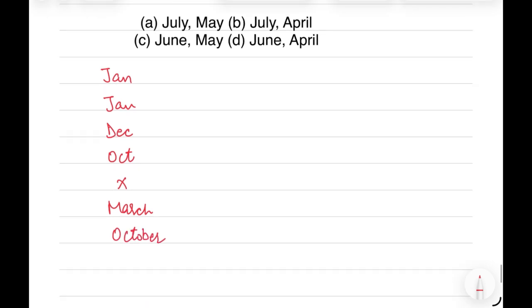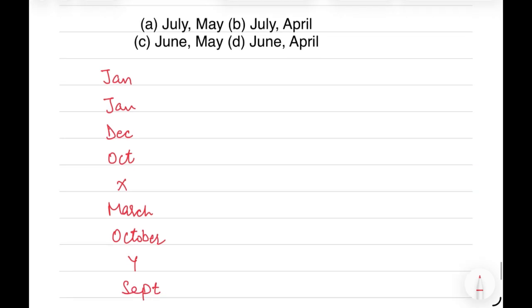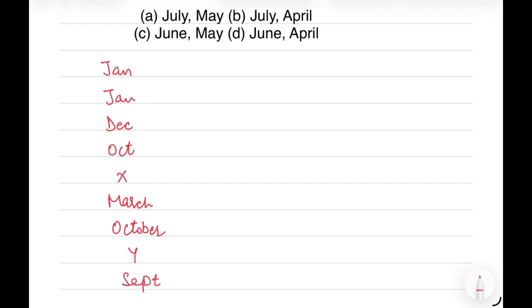So let's first write the sequence we have been given. Now, if we subtract 0 months from January, we get January itself. That is subtraction of 0. Next, we have January and December. So there is a difference of 1 month. That is, if we subtract 1 month from January, we get December.